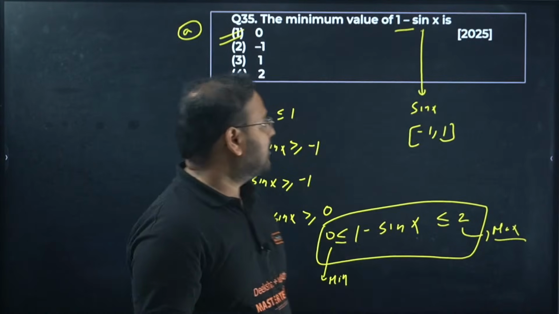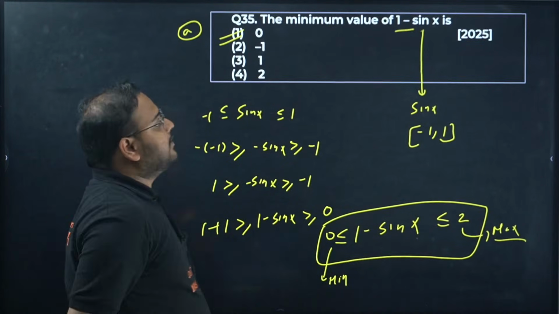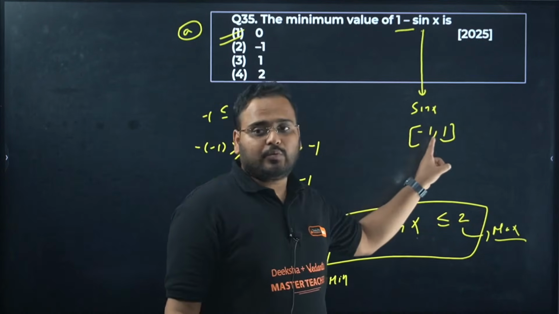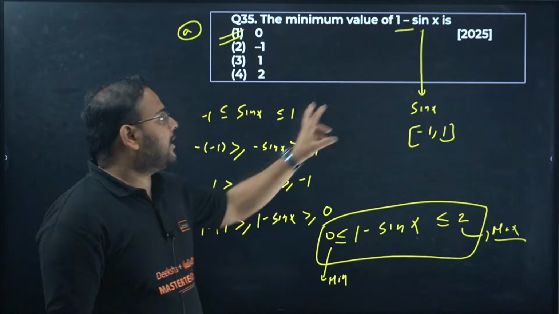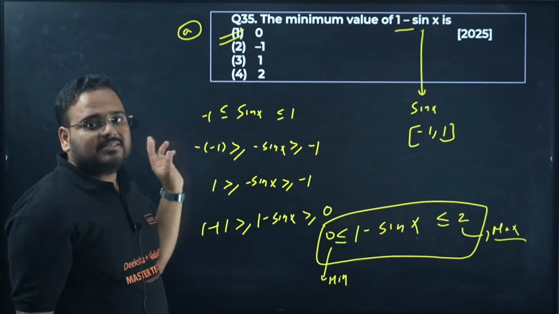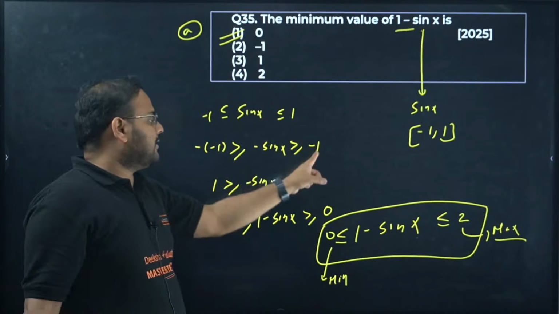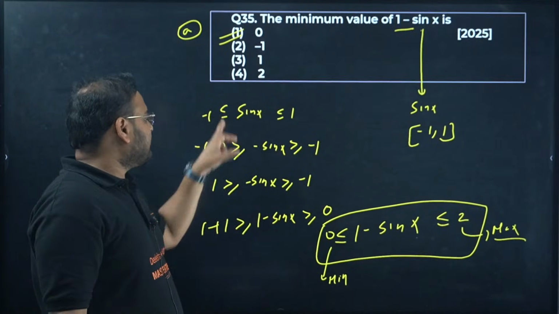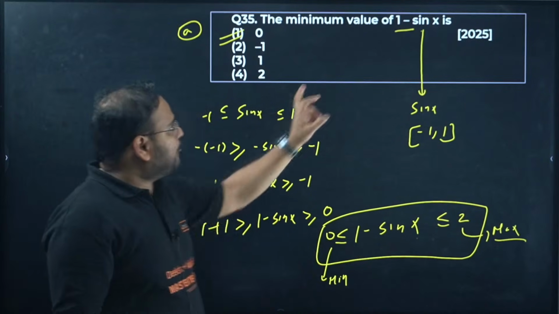Repeat. If you want, I can differentiate and get the answer as well, but look at the logic. Sin x ranges from where to where? Minus 1 to 1. Now I want to get this form, so multiply minus sign on both sides. When you multiply minus sign, the inequality reverses. This becomes plus 1, this becomes minus 1, and less than becomes greater than.